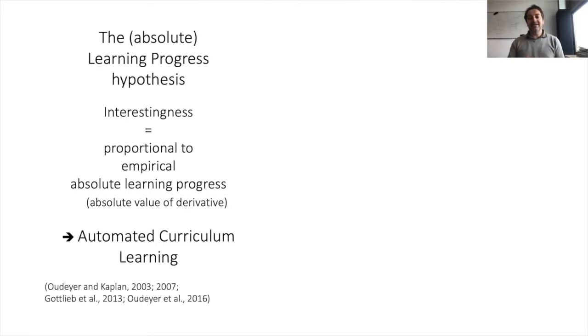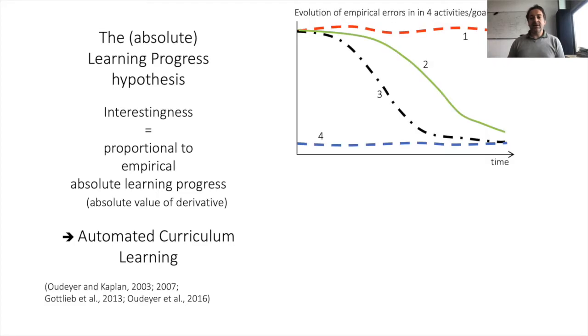And so this idea is that the interestingness of a kind of experiment is proportional to empirical change in goal achievement errors. This change can be an improvement, but it can also be a decrease in competencies, which will enable driving interest to parts of an environment that change or to skills that are being forgotten. And so we call this idea the learning progress hypothesis. So in practice, it also includes learning regress.